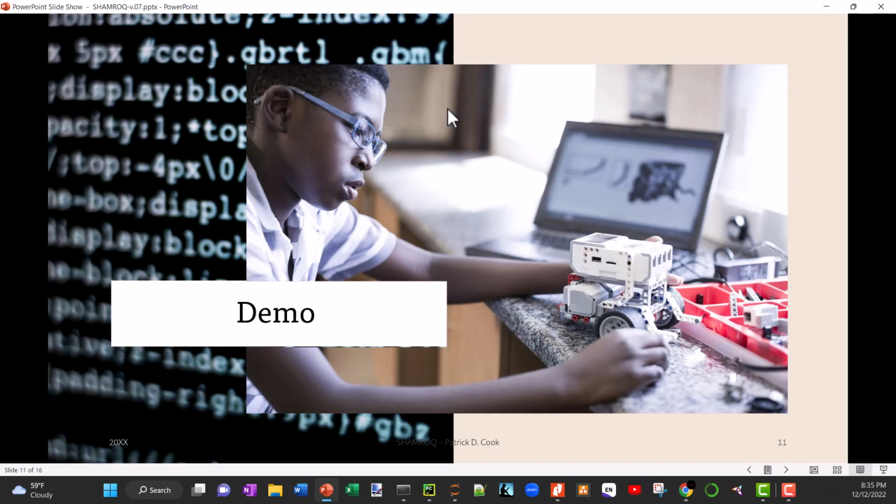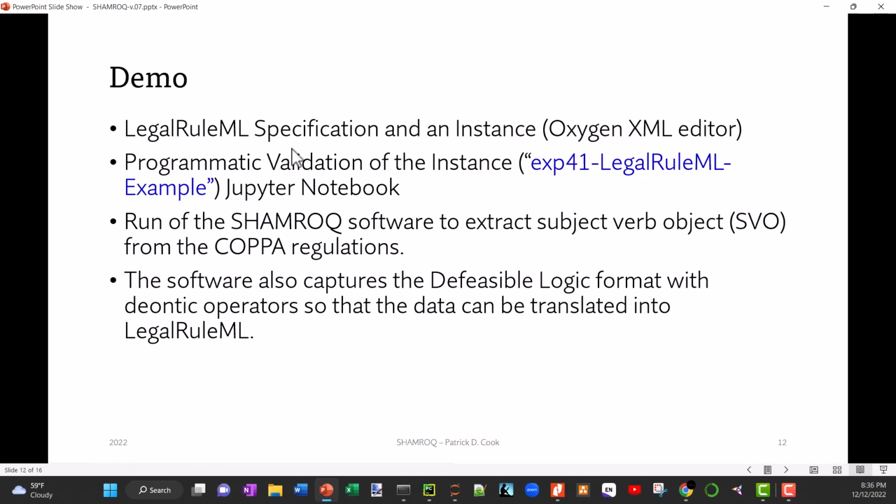And so I'm ready to start with the demo, but let me first talk about what I want to show. So the legal rule specifications I talked about, I actually was able to get this software because after having so many different problems with the XML, I went out and bought this Oxygen XML editor to work through the stanzas within the XML to see what was going on, and I was able to use this technology to finally work out the bugs, and I have a programmatic example here using Jupyter Notebook.